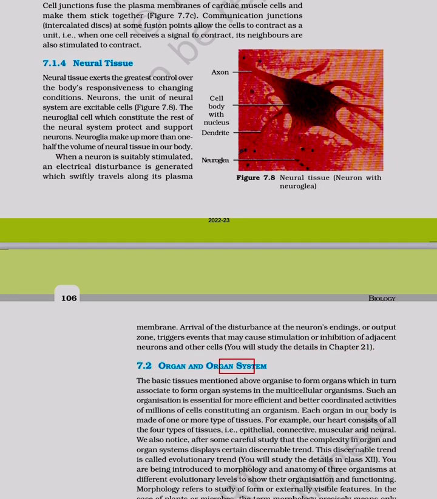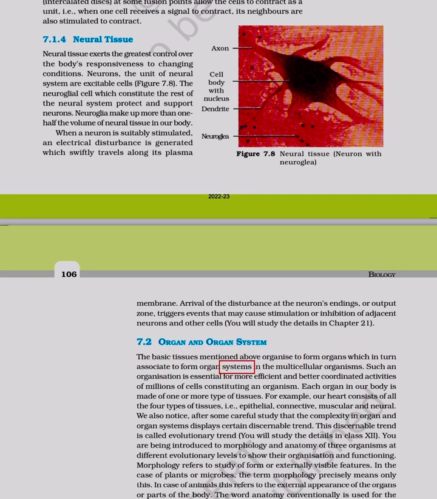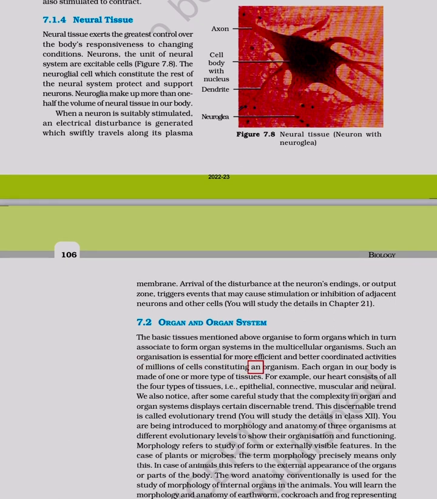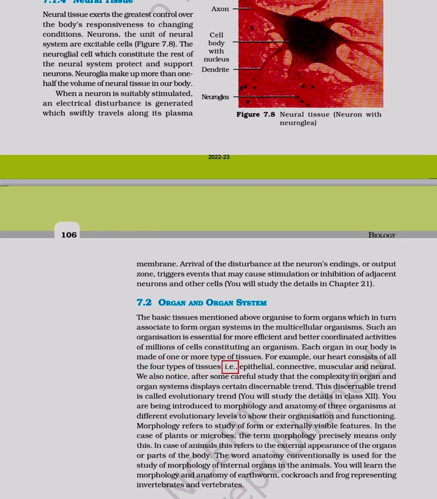7.2 Organ and organ system. The basic tissues mentioned above organize to form organs which in turn associate to form organ systems in the multicellular organisms. Such an organization is essential for more efficient and better coordinated activities of millions of cells constituting an organism. Each organ in our body is made of one or more type of tissues. For example, our heart consists of all the four types of tissues, that is, epithelial, connective, muscular and neural.